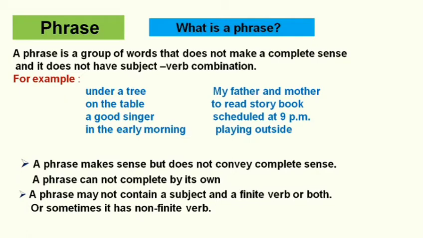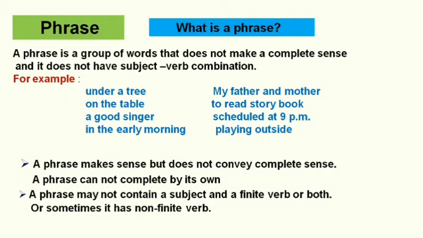Second, participles. The second type of non-finite verb is participles. Present participles that are the ing form of verbs, and past participle verbs that end with ed or nt, including irregular verbs. We can see schedule at 9 p.m., playing outside.